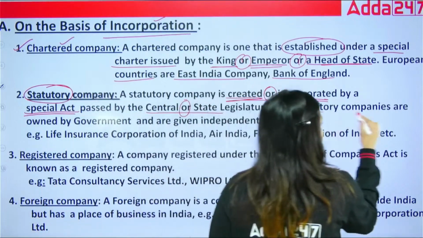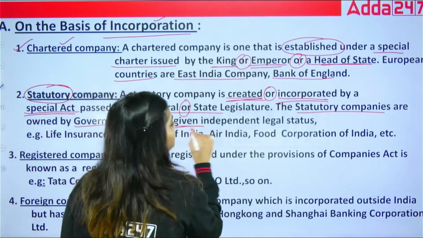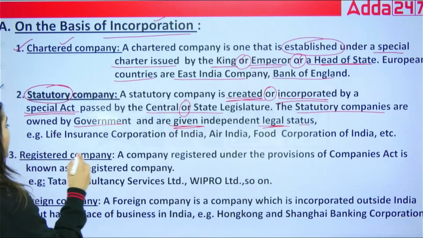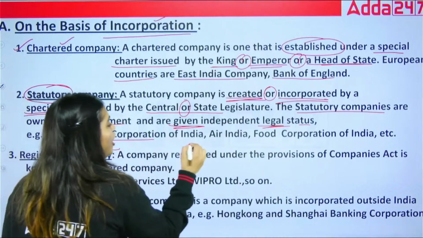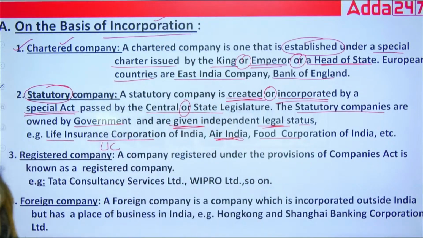The statutory companies are owned by government and are given independent legal status. Like Life Insurance Corporation, LIC of India, Air India or Food Corporation of India. Remember, all these are the examples given in your IIBF book.